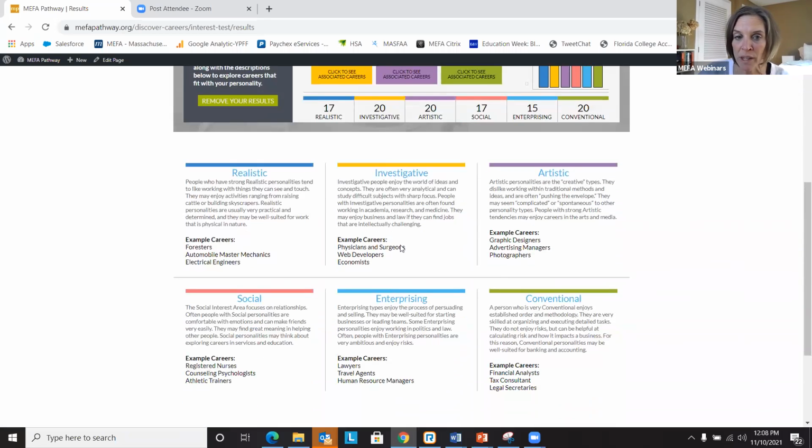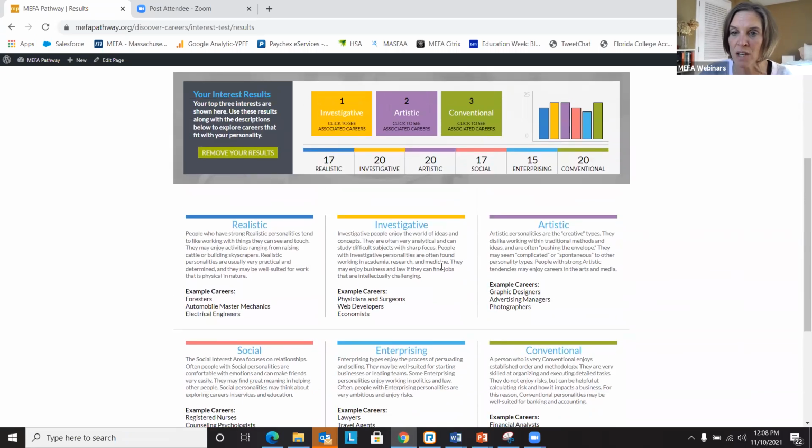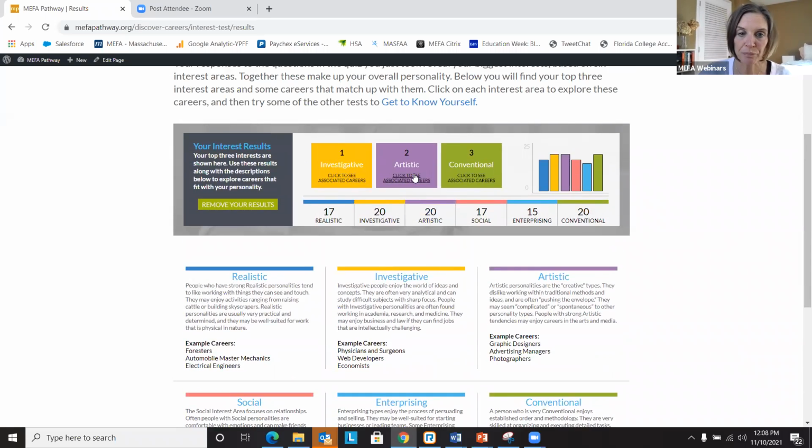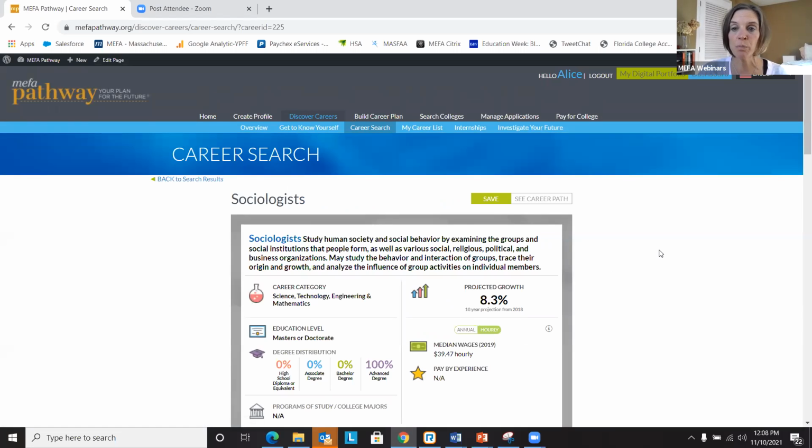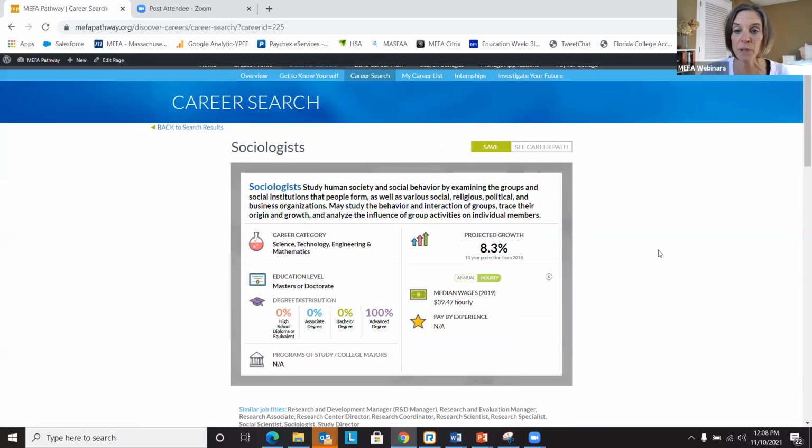Now the student can read a little summary of these results. But from here is where the student can really start to look at different careers based upon their results. To start with, from this page the student can say, okay, conventional, I'd like to see, and click on related careers to this particular result. As you can see, we have a small list of careers related to conventional. The student can then click on, let's look at sociologist. When we click on sociologist, it will bring us to the details page of this particular career.